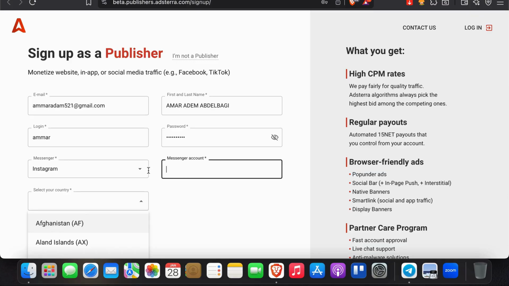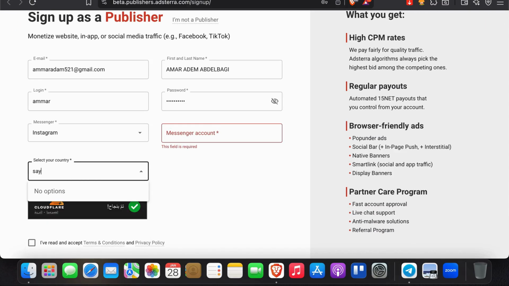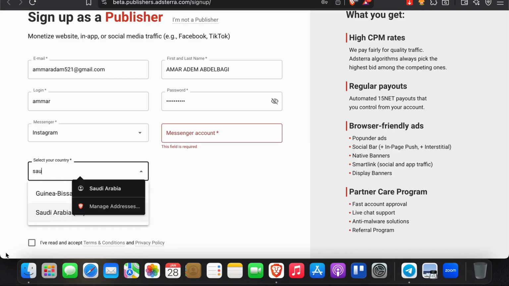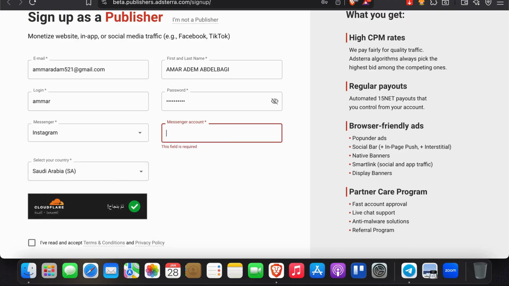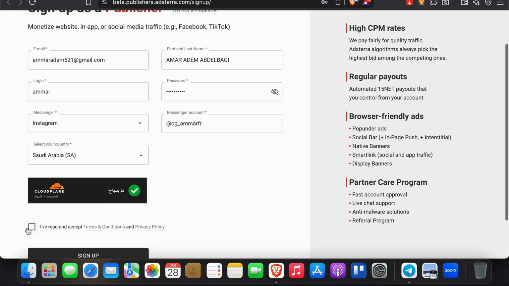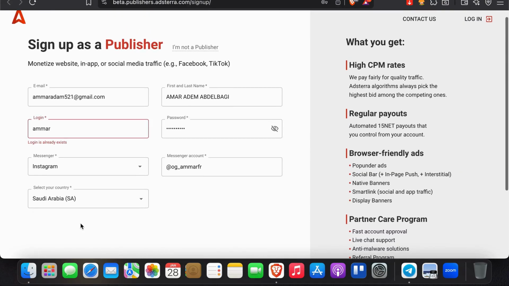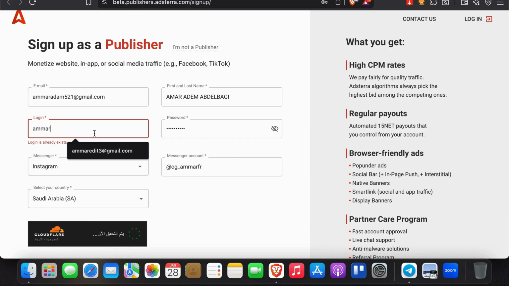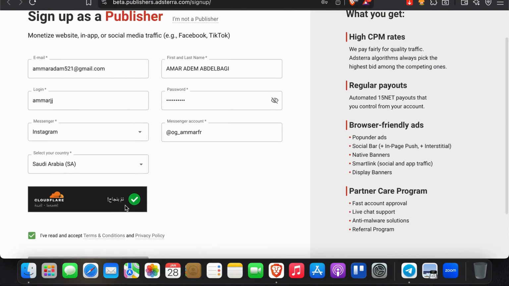And enter, of course, your Messenger account and your country here. Let me, yeah, Instagram. Then I've read and accept terms and conditions and hit sign up here. Okay, login already exists. I'm going to wait for a few moments.